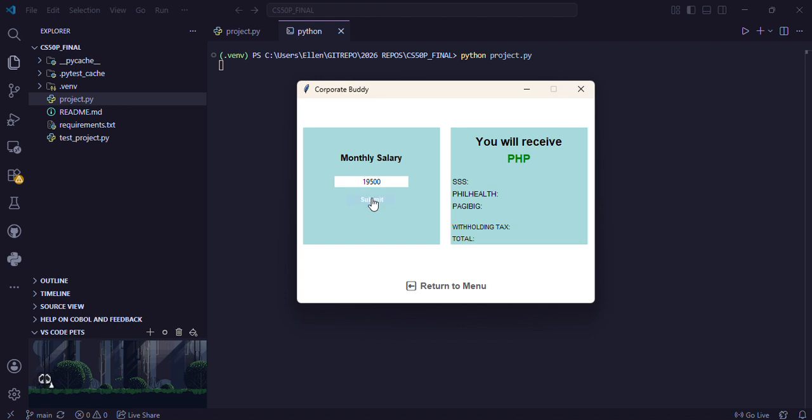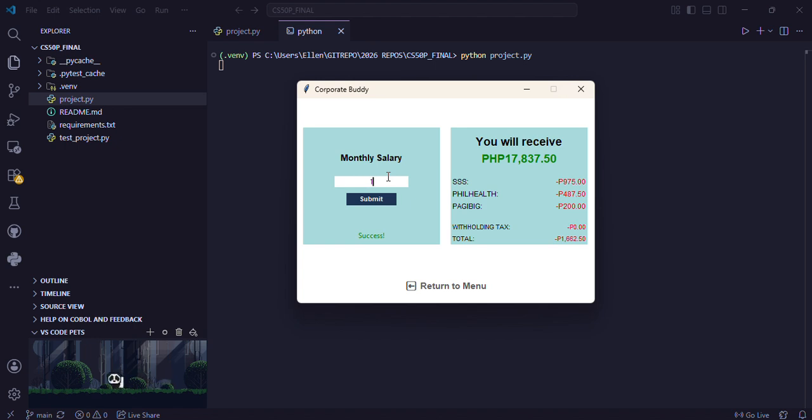You just click submit, and then you will see the amount that you will actually get once the SSS, PhilHealth, Pag-ibig, and withholding tax are deducted. So you can see all the total deductions, or the government contributions, before you receive your actual salary. That's basically the purpose of the tax calculator.